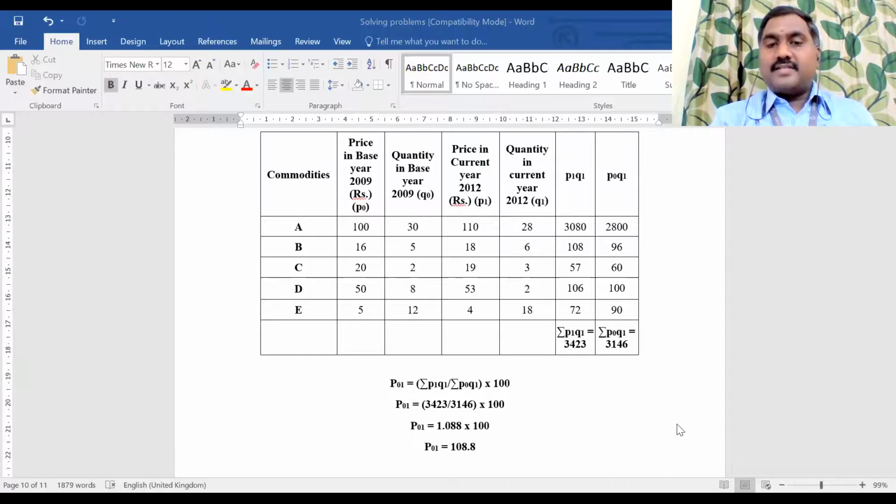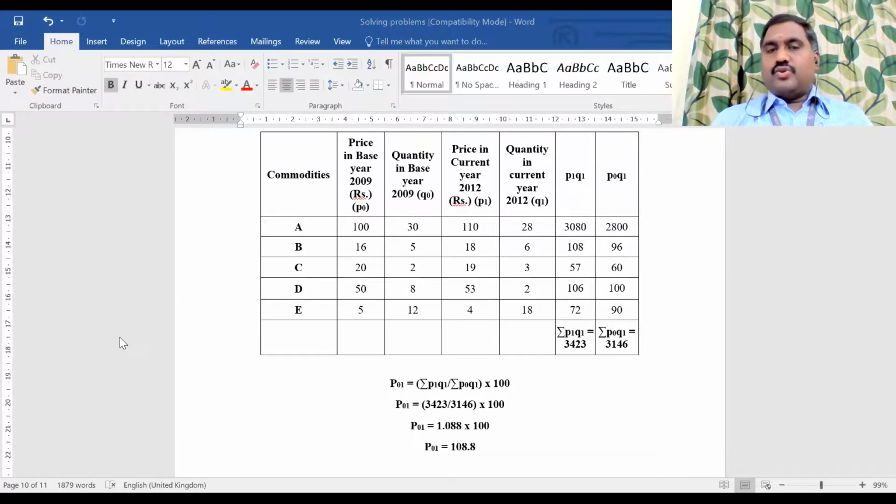Shall I wind up the class? With that, we have completed today. We have completed the simple index method. Under simple index, we have solved problems under simple aggregate and simple average. Two methods are over.